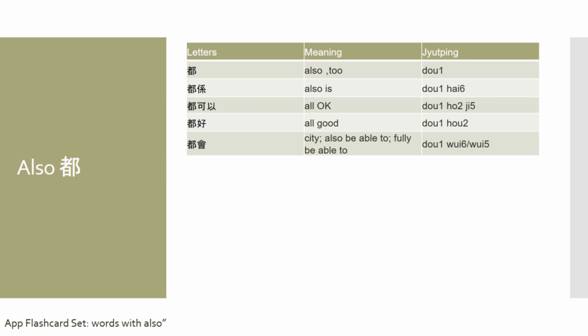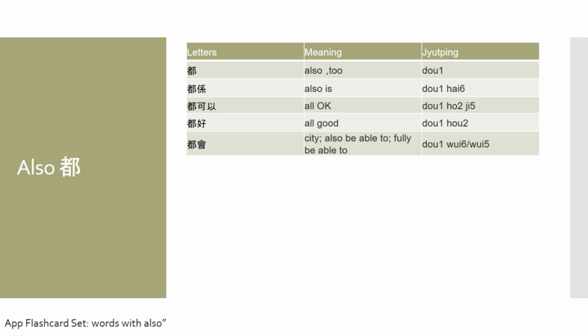The third word that I want to talk about is 都. That particular character means also or too. For example, if we append the character 係, then we would say 都係, and this means also is.